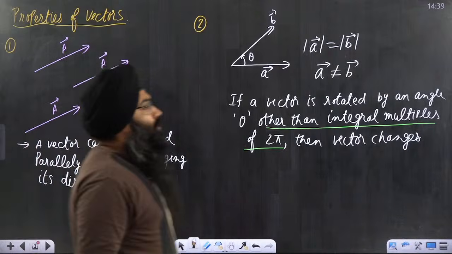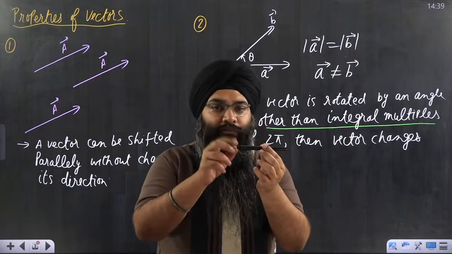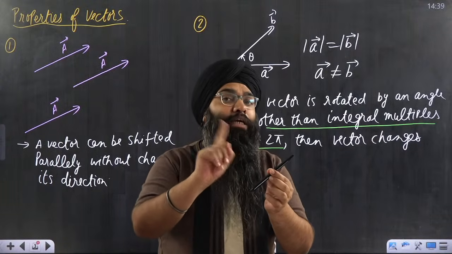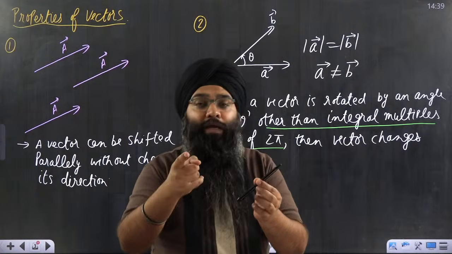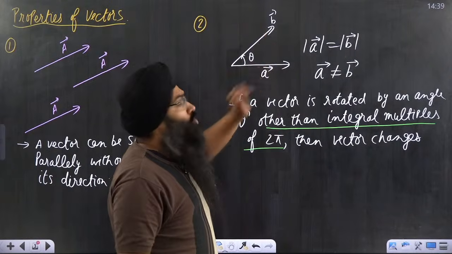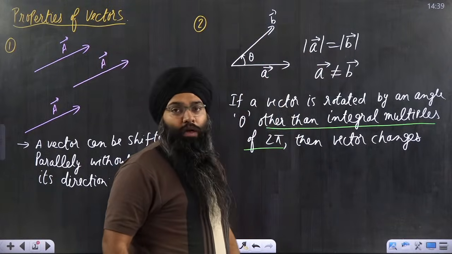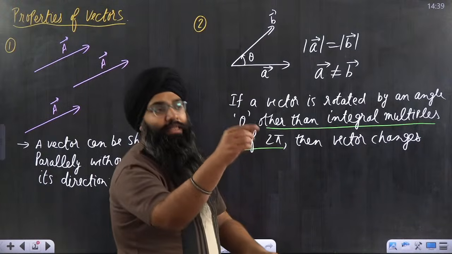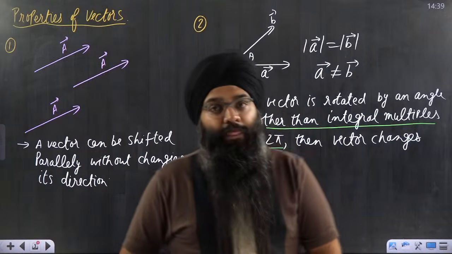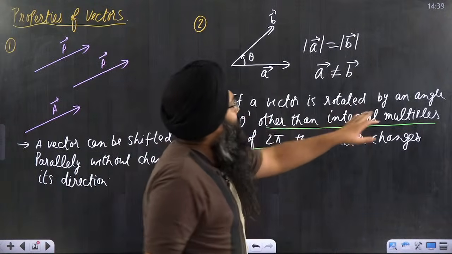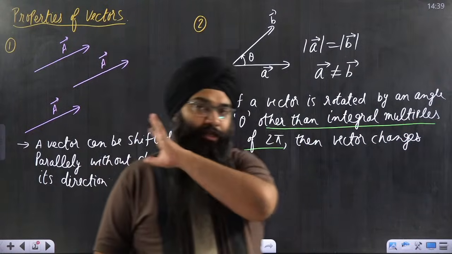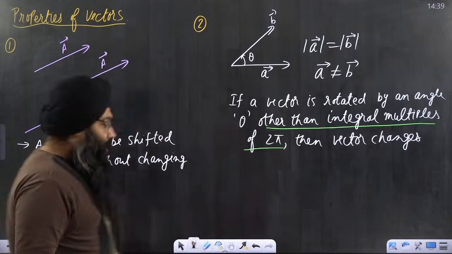The second property was that whenever you rotate a vector by some angle, and that angle is not an integral multiple of 360 degree or an integral multiple of 2 pi, then we say that the vector is changed. B vector is not equal to A vector, even though the magnitudes are equal, because by rotating the vector the direction has changed. So if a vector is rotated by an angle theta other than integral multiples of 2 pi, then the vector changes. This was the second most important property.